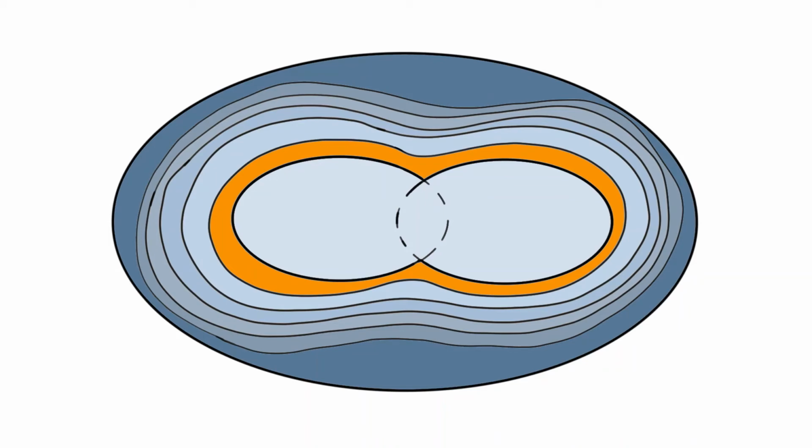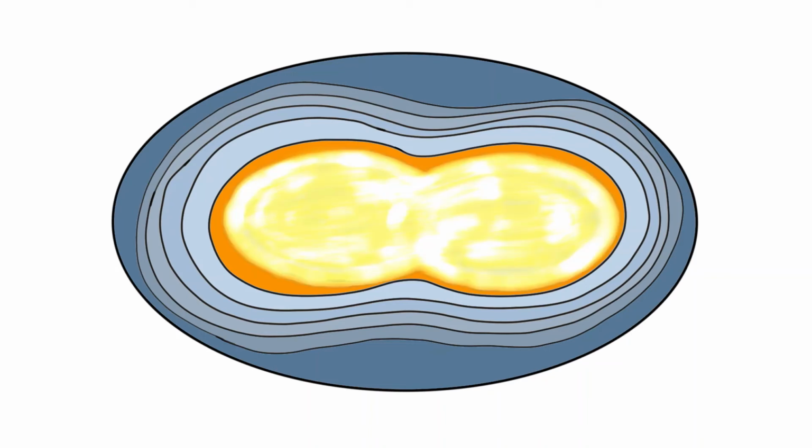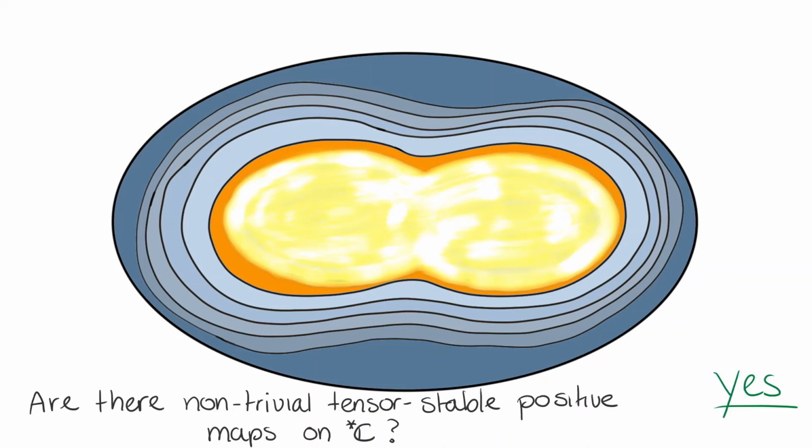When we consider the set of positive maps again, but now on the hypercomplex numbers, they will also have halos around them, consisting of maps that are infinitesimally close. This happens in particular for the trivial maps. At the boundary, however, this halo will now shine into the orange area. With this, we can answer the question, are there non-trivial tensor stable positive maps on the hypercomplex numbers? With yes.